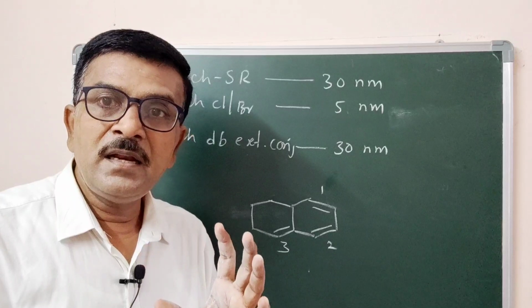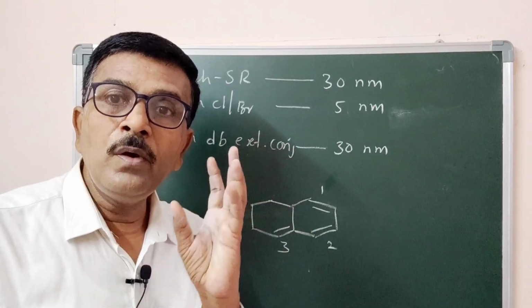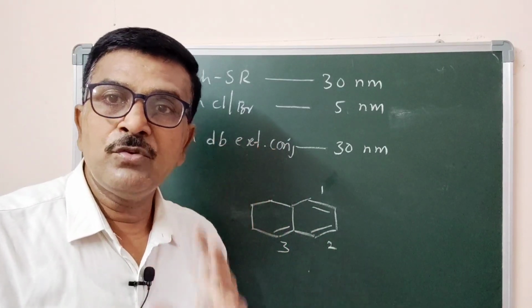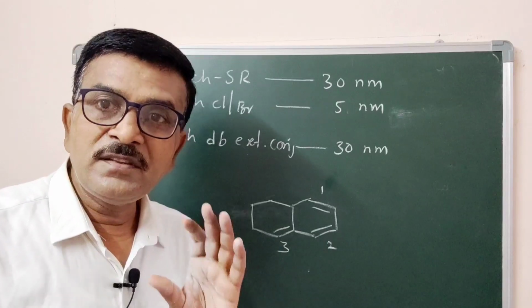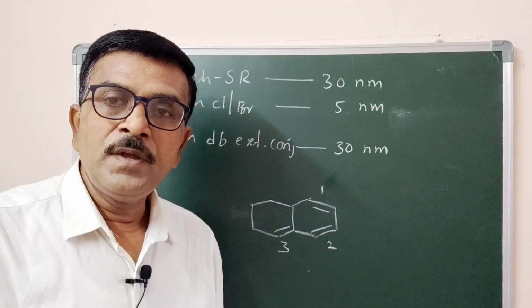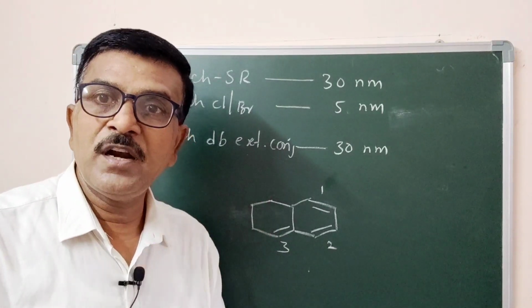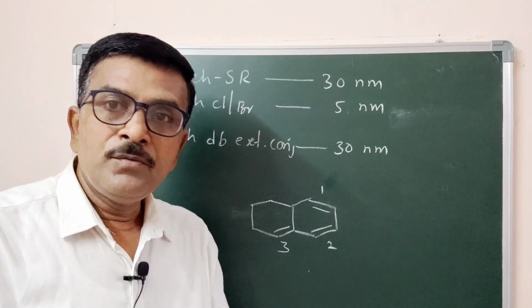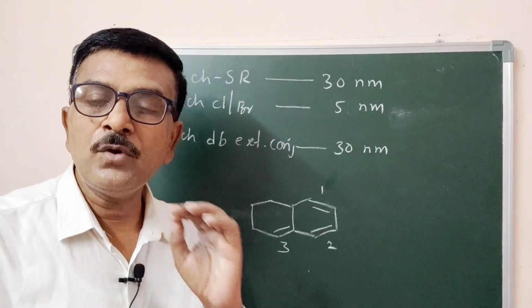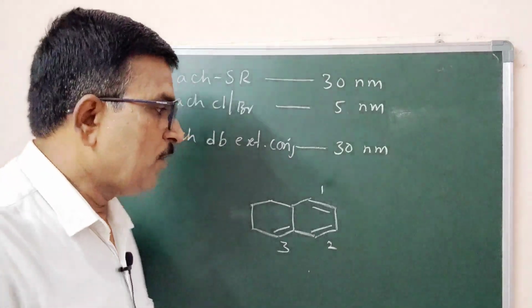We should consider the effect of an extra double bond only if it is conjugated with the first two. If the extra double bond is not conjugated with the butadiene system, we should not consider its effect. Is it clear? So a double bond extending conjugation contributes 30 nanometer.